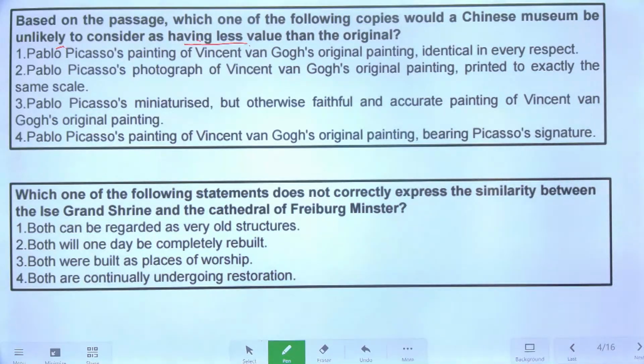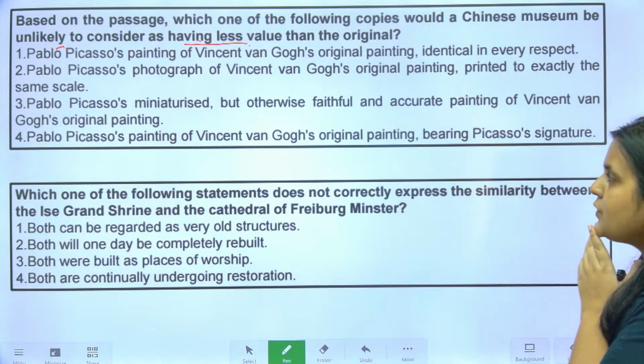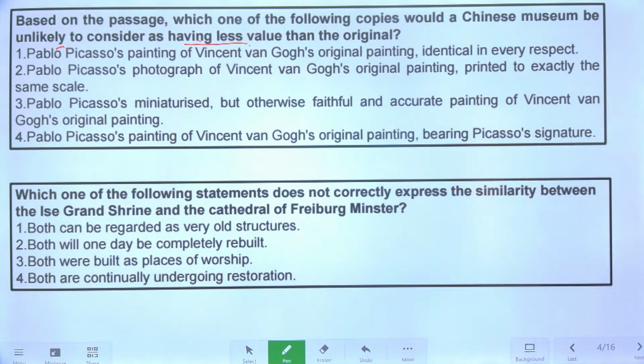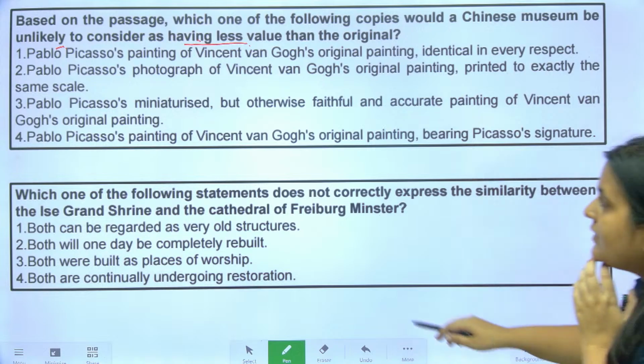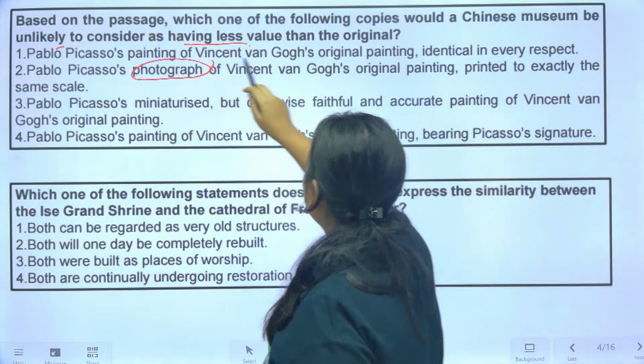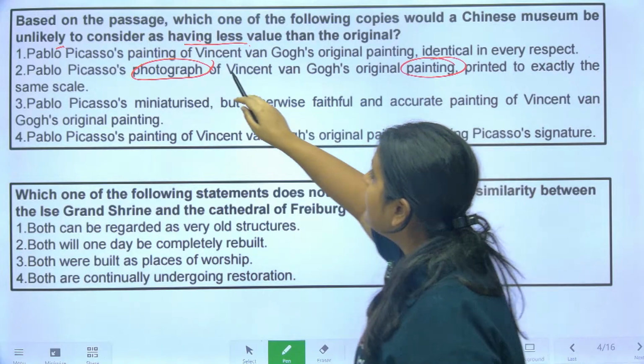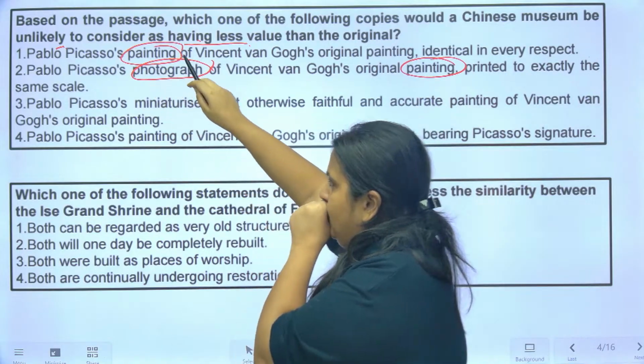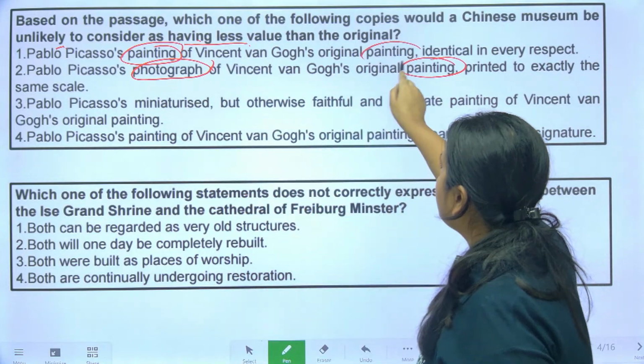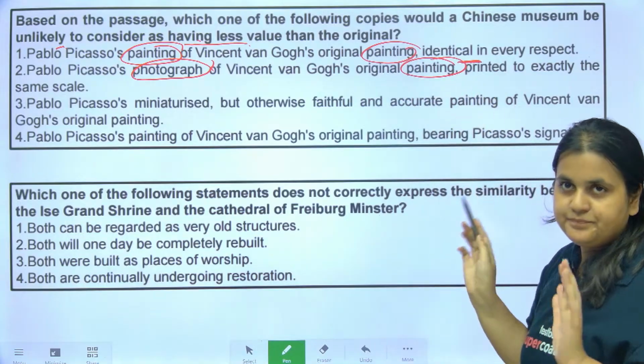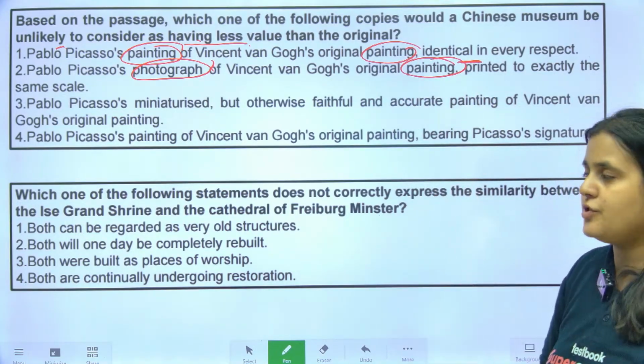Pablo Picasso's painting of Vincent van Gogh's original painting, identical in every respect. Pablo Picasso's photograph of Vincent van Gogh's original painting, printed to exactly the same scale. This is a photograph of a painting. The first is a painting of the original painting and it's identical. Okay, see the features of the options.